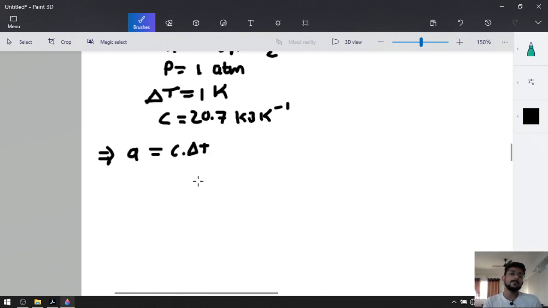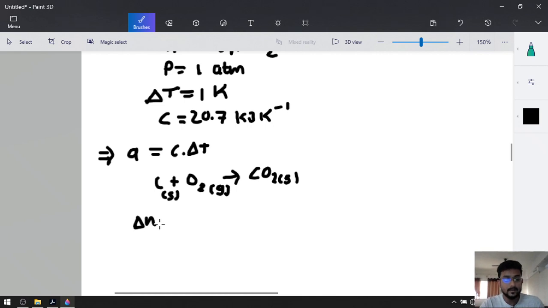Now, most important thing, what was the reaction? C was solid, carbon, graphite is solid. When reacting with excess amount of dioxygen, which is gas, we will get CO2, carbon dioxide, in a gaseous form. So delta Ng, the change in the number of moles.